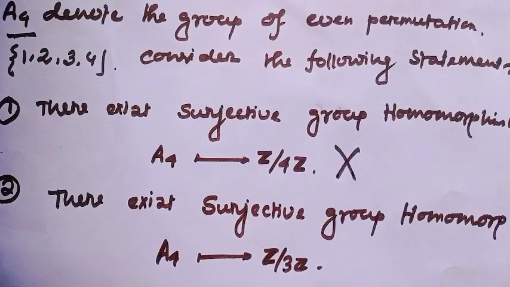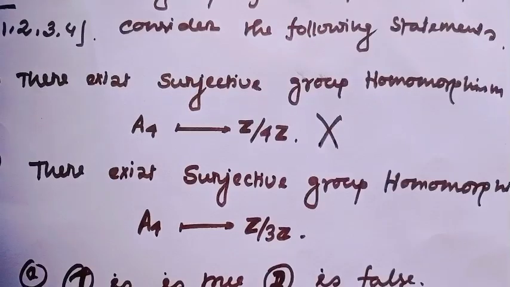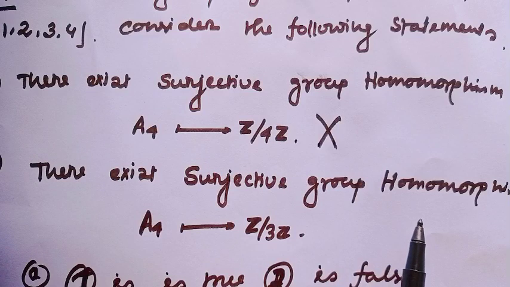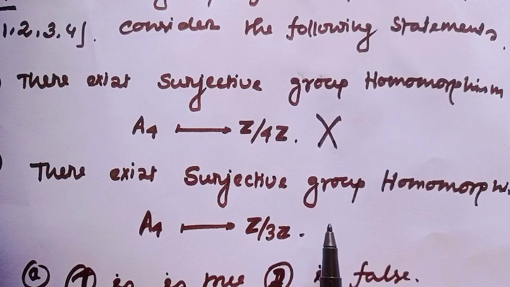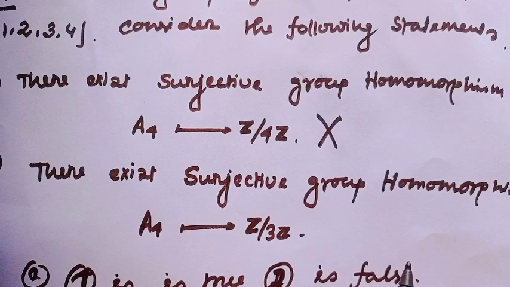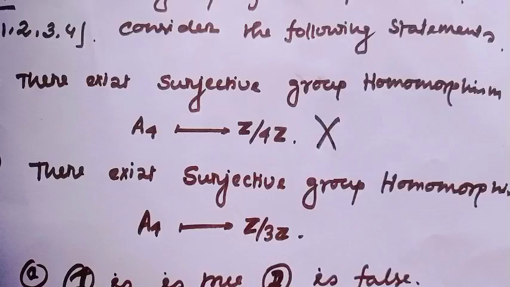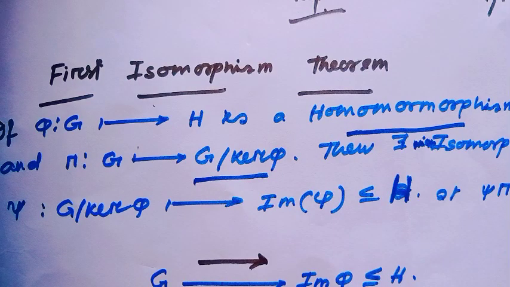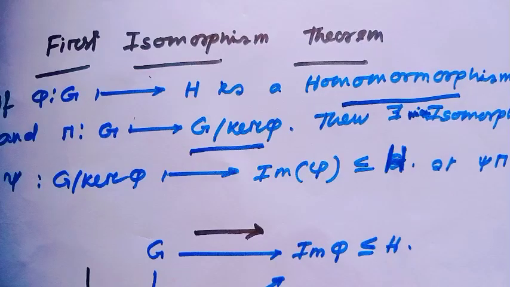But I have seen there exists a group homomorphism from A4 to Z modulo 3Z. But let's see, is this homomorphism surjective? For this option, let's see the diagram of the first isomorphism theorem.